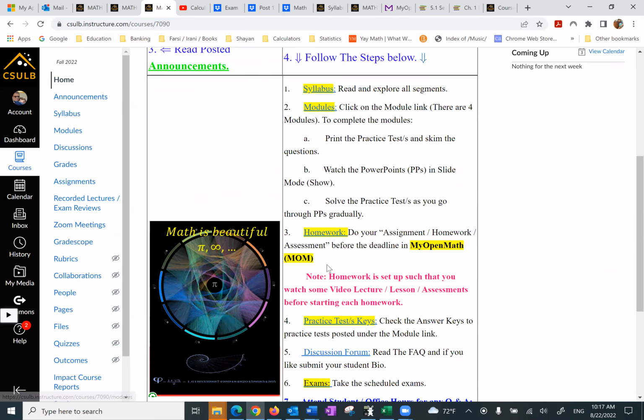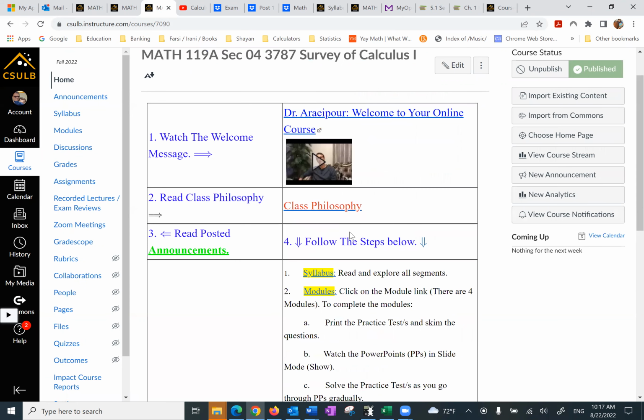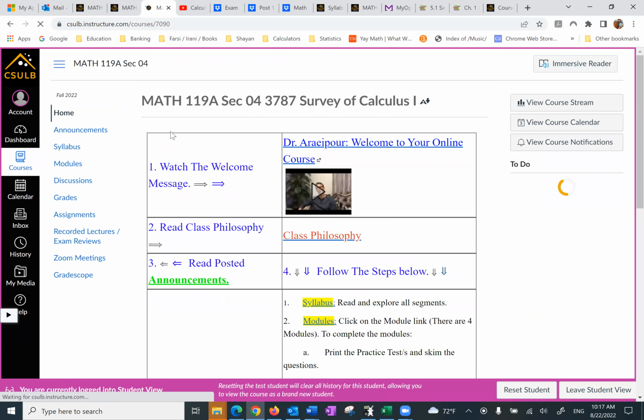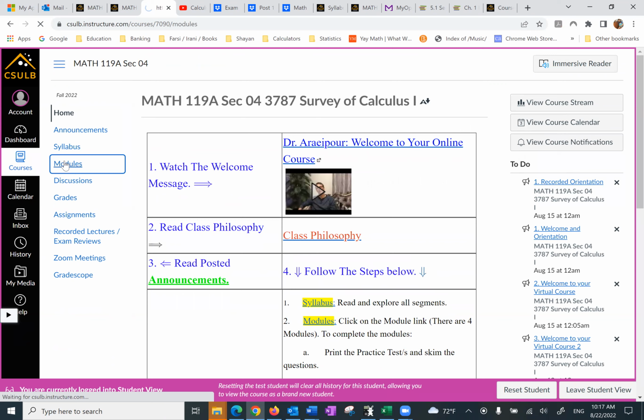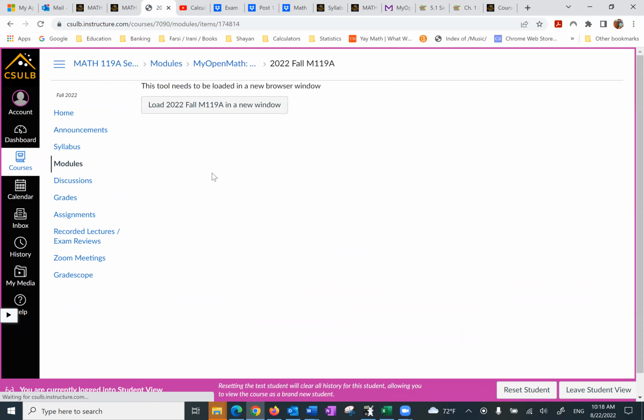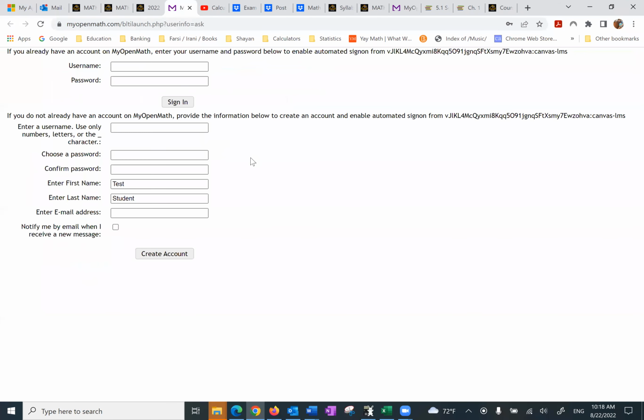And I want to go to the homework and exams, all the online assignments, and how we do that to make sure everybody understands that. I'm going to put this in student view. I'm going to go to modules. And right here, again, you don't need a course ID. If you click on it, here's what's going to happen. If you have an account, it's asking for username and password. If you don't, it asks you to register.